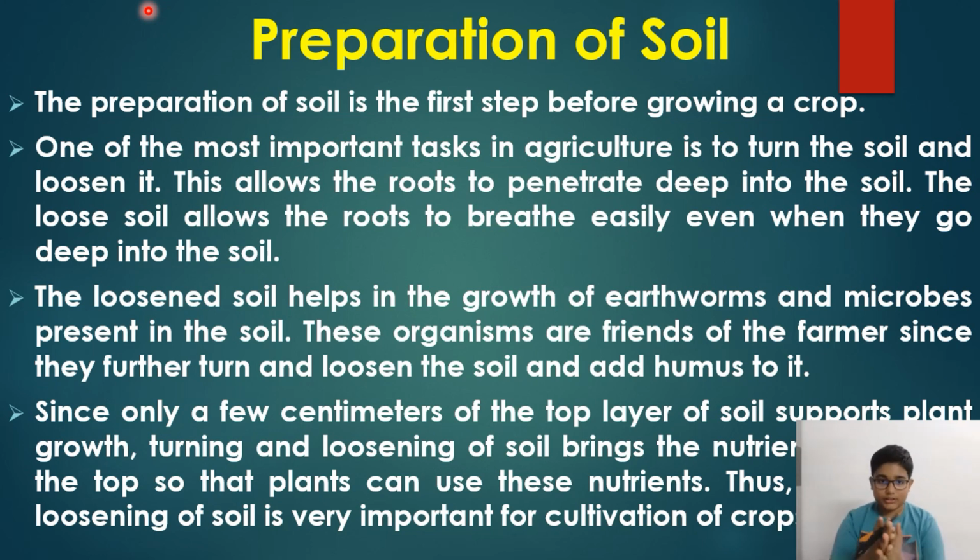Okay, so let's read. One of the most important tasks in agriculture is to turn the soil and loosen it. This allows the roots to penetrate deep into the soil. The loose soil allows the roots to breathe easily even when they go deep into the soil. So before growing a crop, first we have to loosen the soil and allow the roots to penetrate deep into it. What is the meaning of penetrate? For example, this is soil, and we have to allow roots to go inside it, go deep into the soil. So penetrate means go in deep.